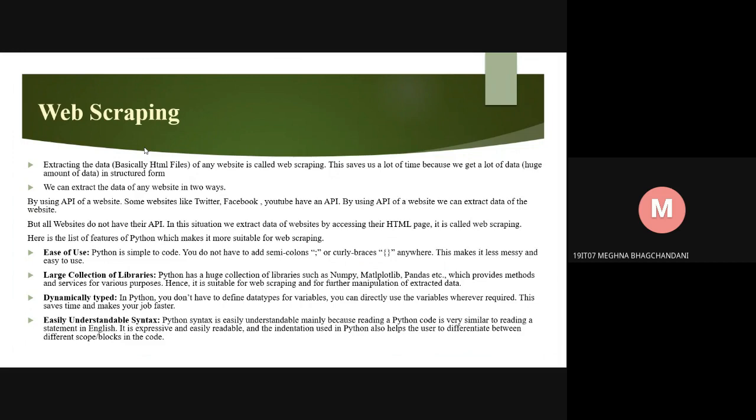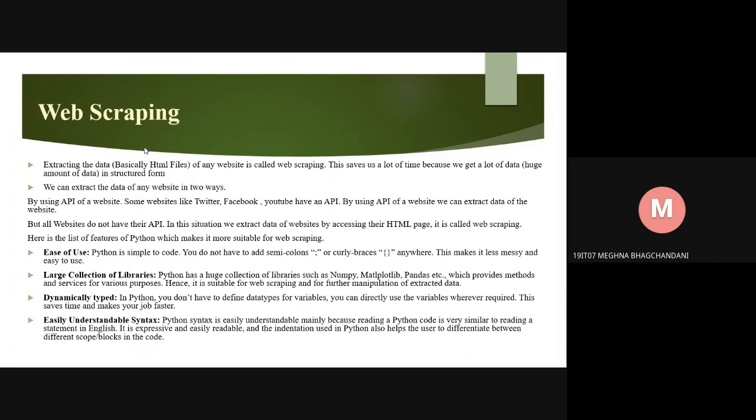Here's a list of features of Python which make it more suitable for web scraping. First is ease of use. Python is simple to code. You do not have to add semicolons or curly braces anywhere. This makes it less messy and easy to use. Second, large collection of libraries. Python has a huge collection of libraries such as NumPy, Matplotlib, Pandas, etc., which provide methods and services for various purposes. Hence, it is suitable for web scraping and for further manipulation of extracted data.